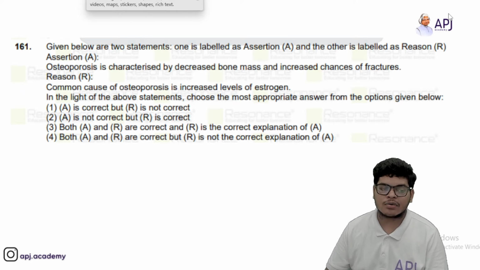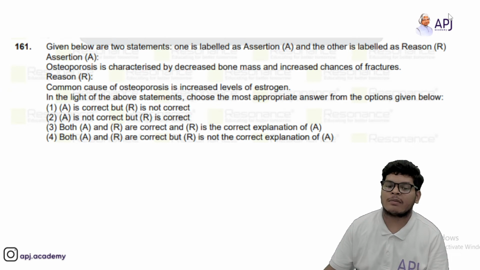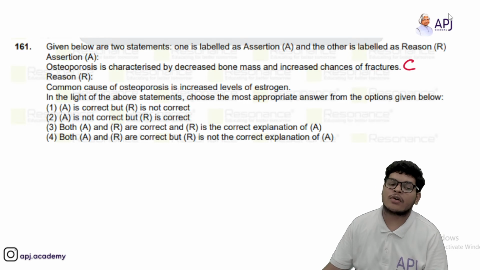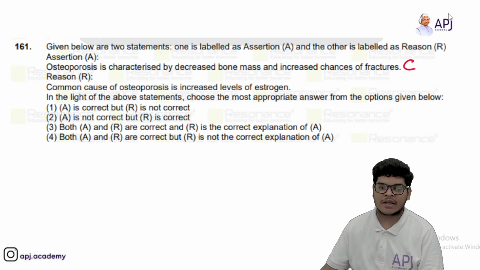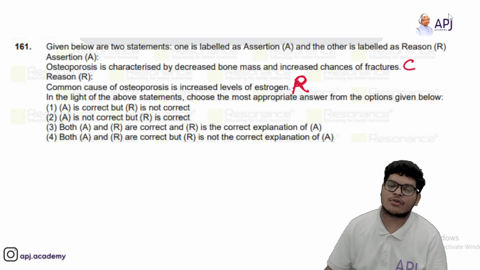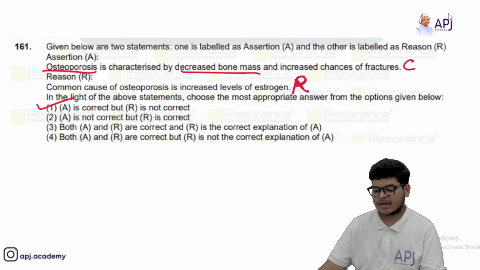Now again there are two statements. Osteoporosis is characterized by decreased bone mass and increased chances of fracture. That is absolutely correct. Common cause of osteoporosis is increased level of estrogen. So guys, इसमें R is not correct. Okay, so reason इसका correct नहीं है, assertion correct है. Okay. So decreased bone mass हो जाता है because of aging. Okay, so option A is correct but R is incorrect.